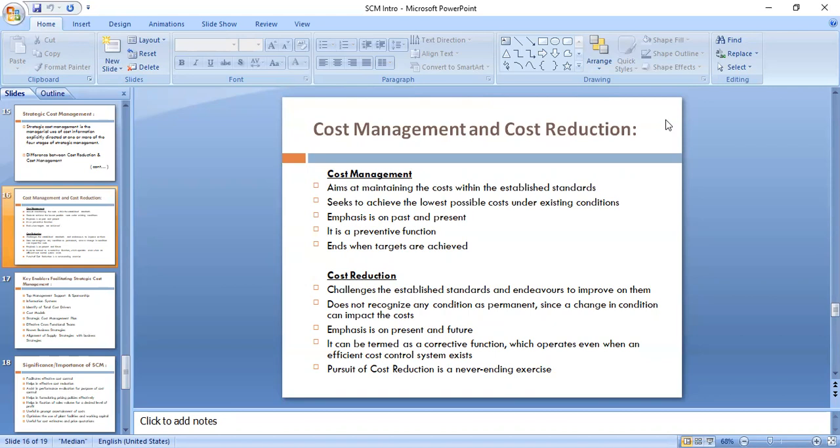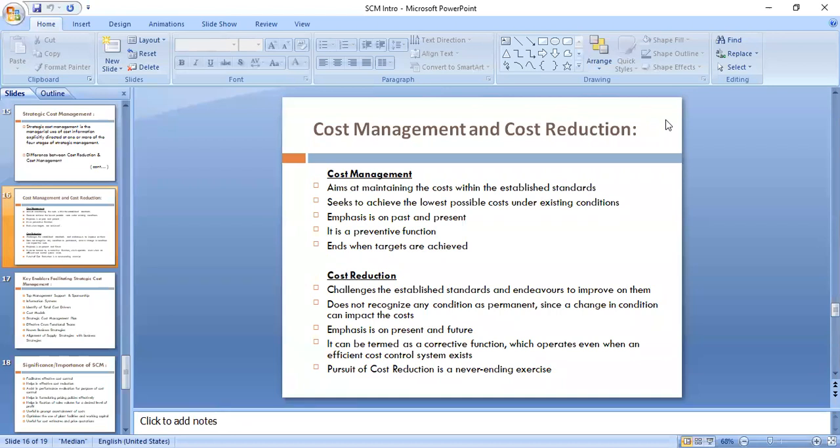Then cost management emphasizes past and present. That means under cost management I have a cost budget and I am trying to control that cost in the present situation. My predetermined cost is 100 rupees, based on past experience, and in this current financial year I am trying to maintain that cost at 100 rupees. So that is cost management. If you consider the time frame, it is related to past and present.